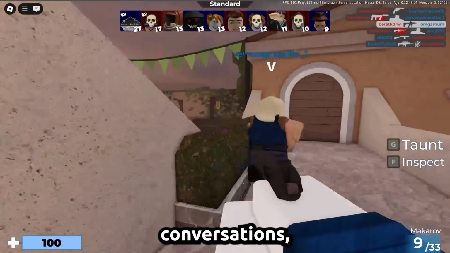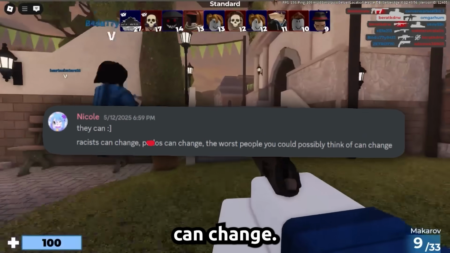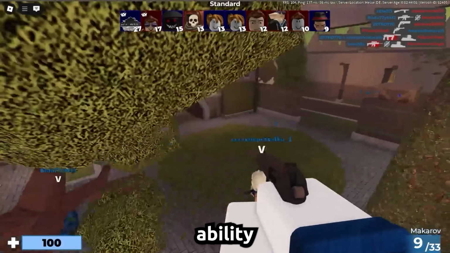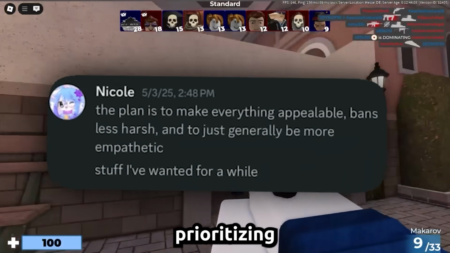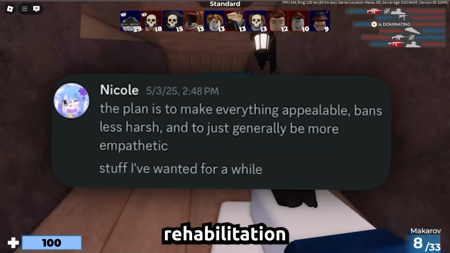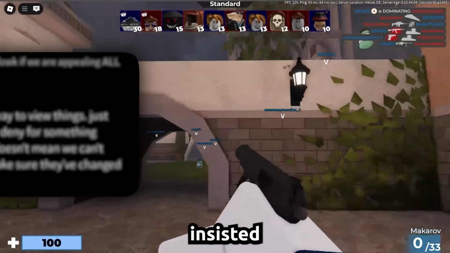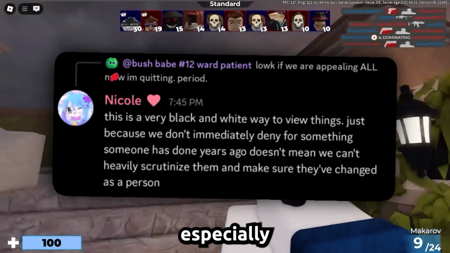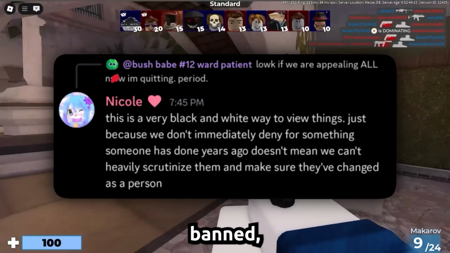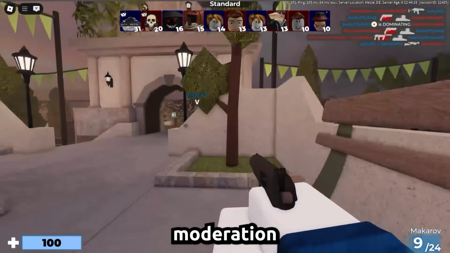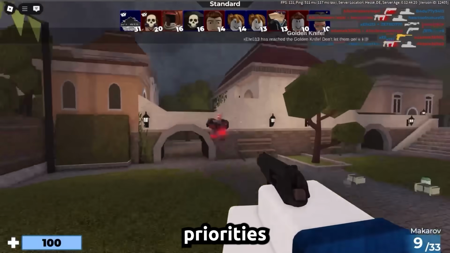In internal conversations, Nicole stated everyone can change, even when it came to pedophilic behavior. She argued for appealability and reduced punishments, effectively prioritizing the idea of rehabilitation over the immediate safety of children on their platform. Moderators who insisted that severe offenses, especially involving minors, should be permanently banned faced pressure, or had to quit in protest. By pushing these ideas into her moderation policies, Nicole made her priorities clear.